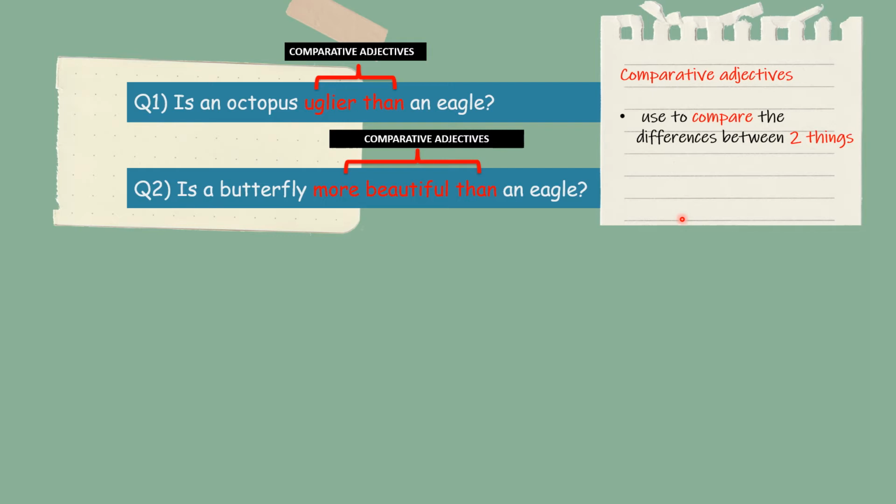Can we use comparative adjective for more than two things? Lebih daripada dua, boleh tak kita guna comparative adjective? Actually, we cannot use comparative adjective to compare more than two things. Kita tidak dapat guna comparative adjective untuk buat perbandingan lebih daripada dua objek. Next question.